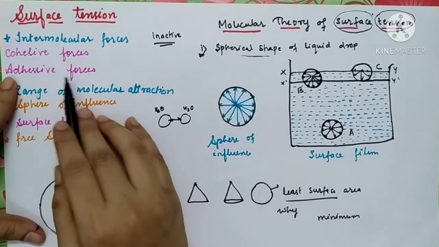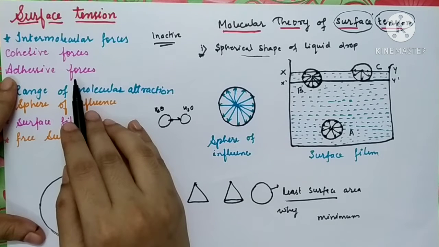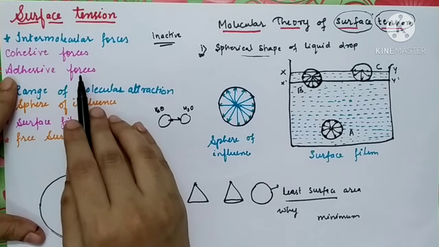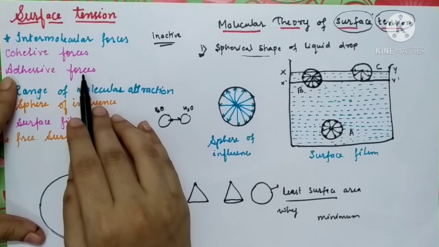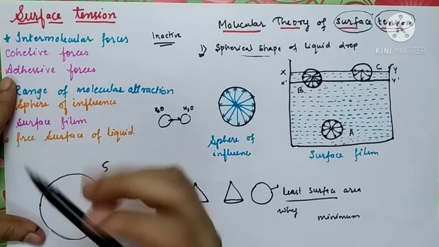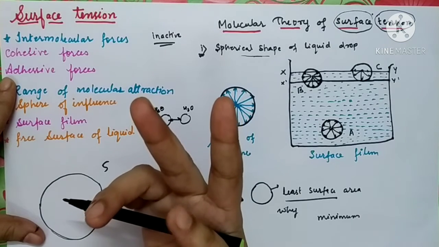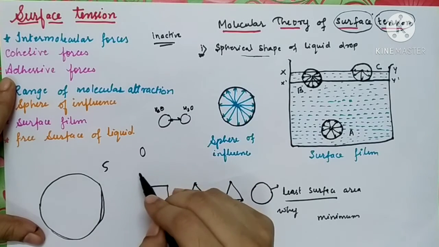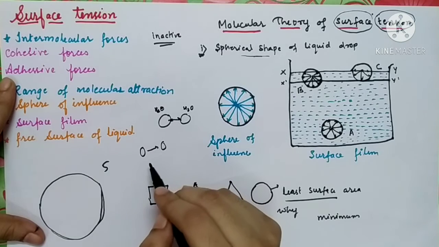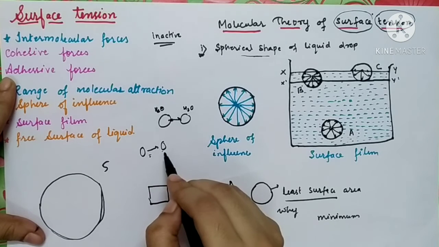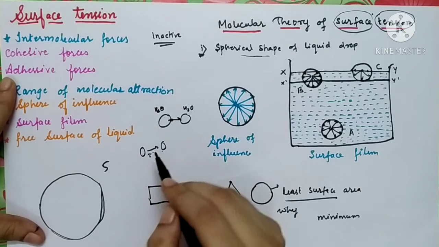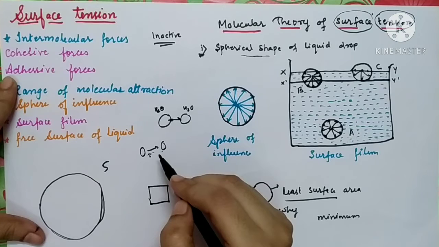Next thing is adhesive force. Adhesive forces are the forces of attraction which exert between two molecules of two different substances. For example, here there is one molecule of liquid and one molecule of gas. If they are attracting each other, then these forces of attraction are called adhesive forces.